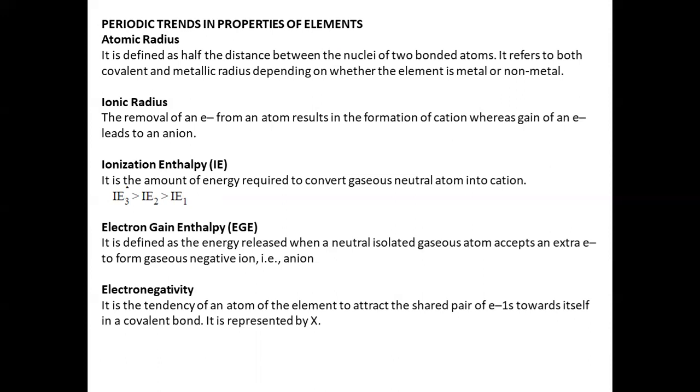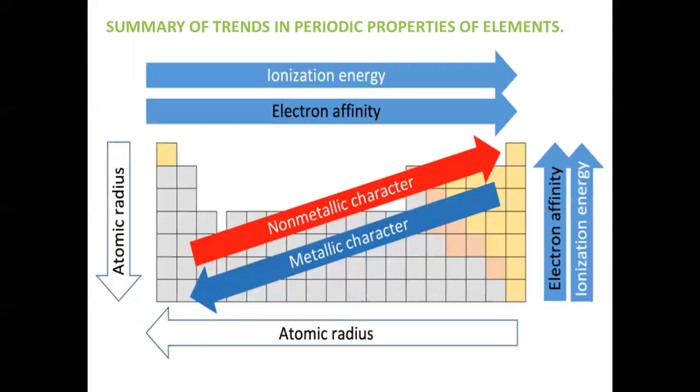Electron gain enthalpy. It is defined as the energy released when a neutral isolated gaseous atom accepts an electron to form a gaseous negative ion, that is anion. Then electronegativity. It is the tendency of an atom of the element to attract the shared pair of electrons towards itself in a covalent bond, and it is represented by X.